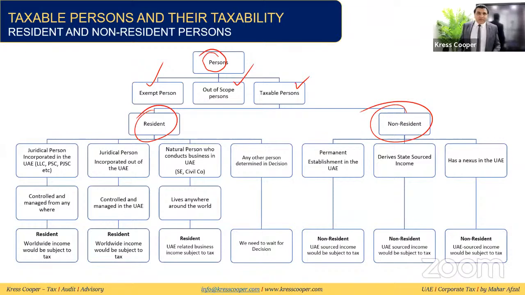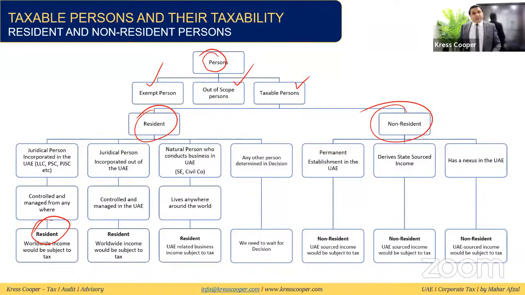Public shareholding company, this is a juridical person. Or public joint stock company, or some sort of trust or foundation. These are the juridical persons. So if the juridical persons are within the UAE, these are being controlled anywhere across the world. Suppose we have one company in UAE in the free zone, one company on the mainland, but this is a juridical LLC company. It doesn't matter from where this company is being controlled or managed. If the juridical person is within the UAE, then in this situation, it will be considered resident and the worldwide income of this juridical person will be subject to tax in UAE.